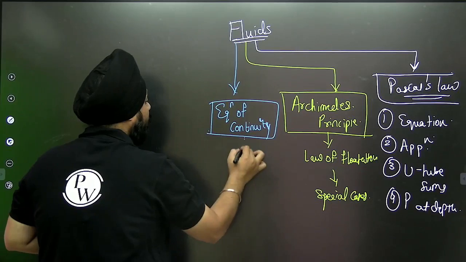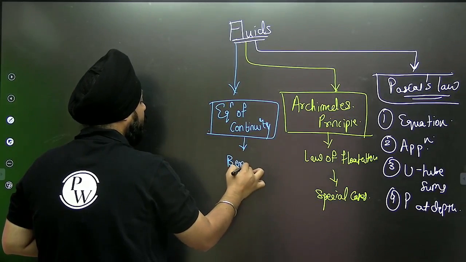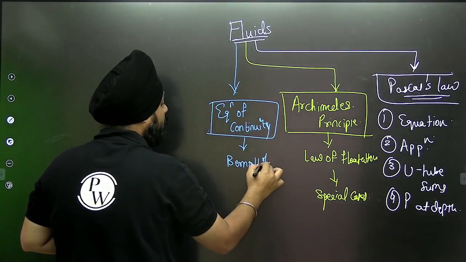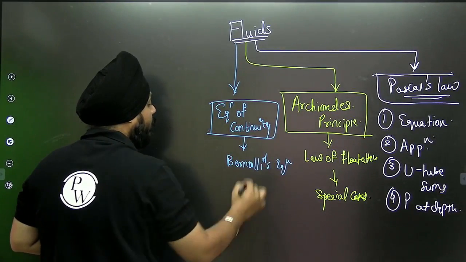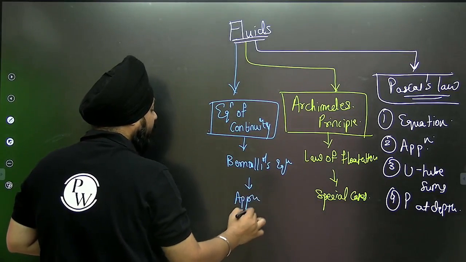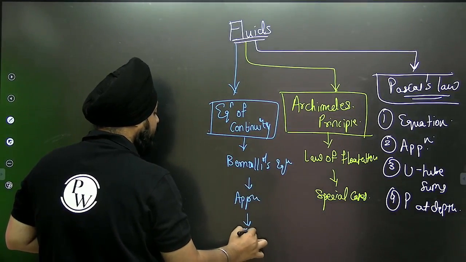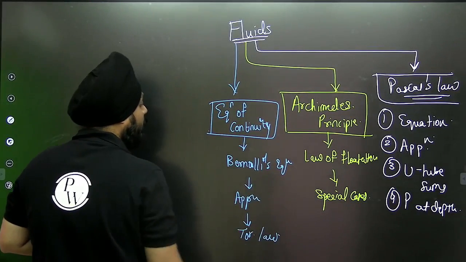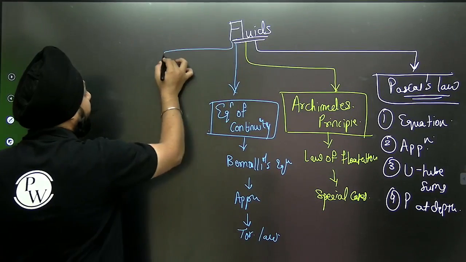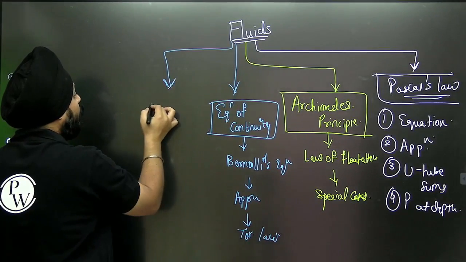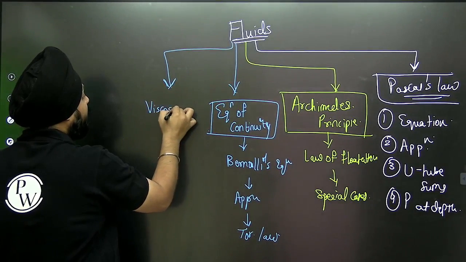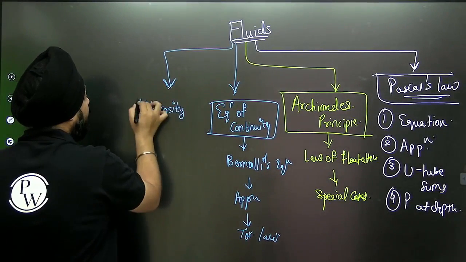followed by Bernoulli's equation, and it is followed by its applications, the Venturimeter and everything, Torricelli's law. After that, we are moving on to the new part, that is viscosity.